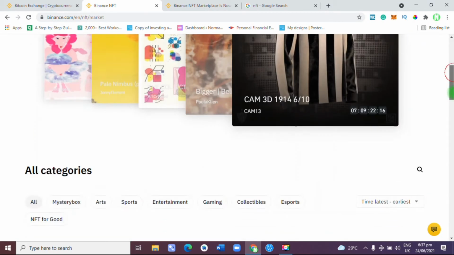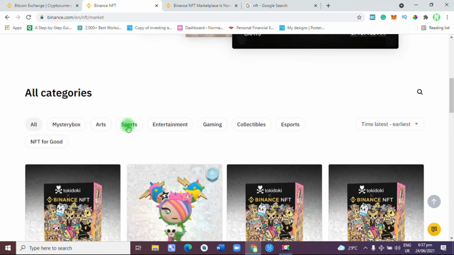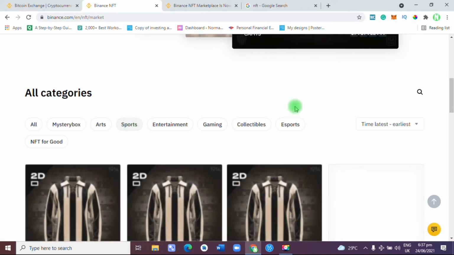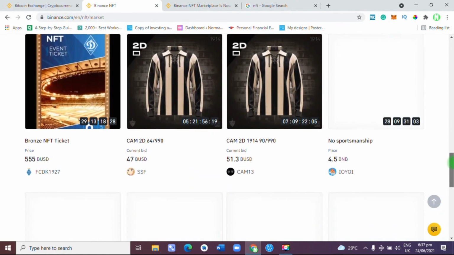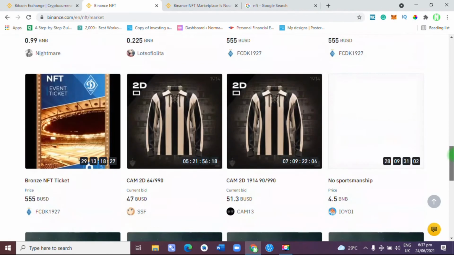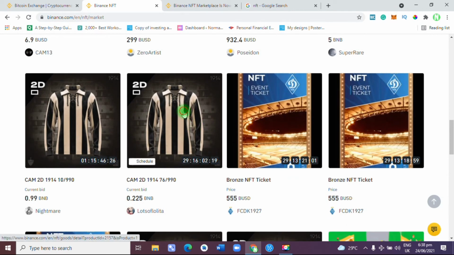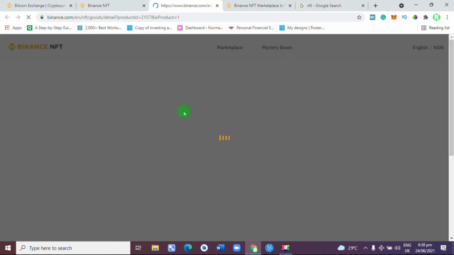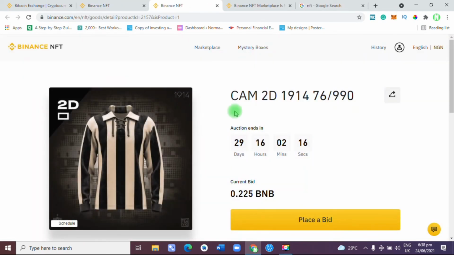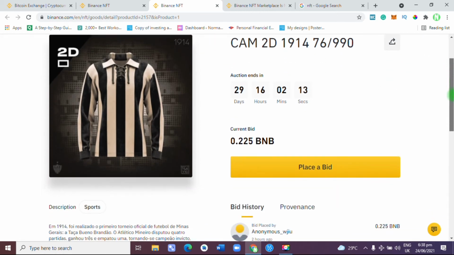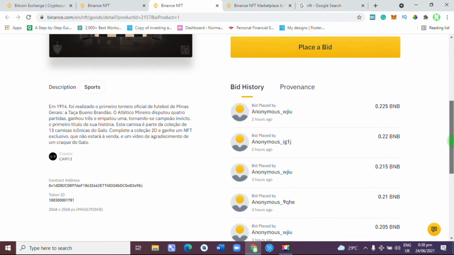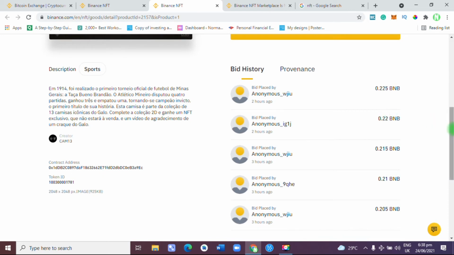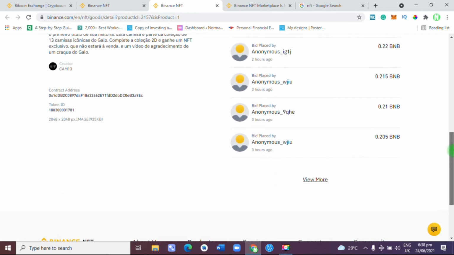So since I'm interested in sports, let's go into the sports categories and see what we have here. Wow, wow, wow. It's interesting. So let's go into this one and see these product details. Currently the current bidding price is 0.225, and you can see there are different bidders for this item.